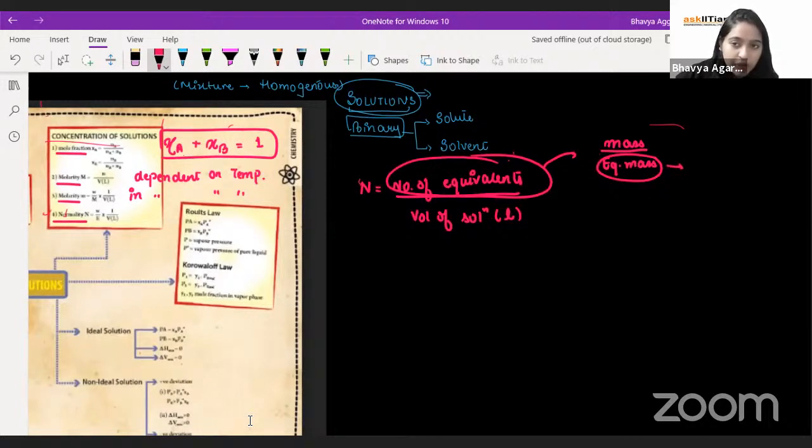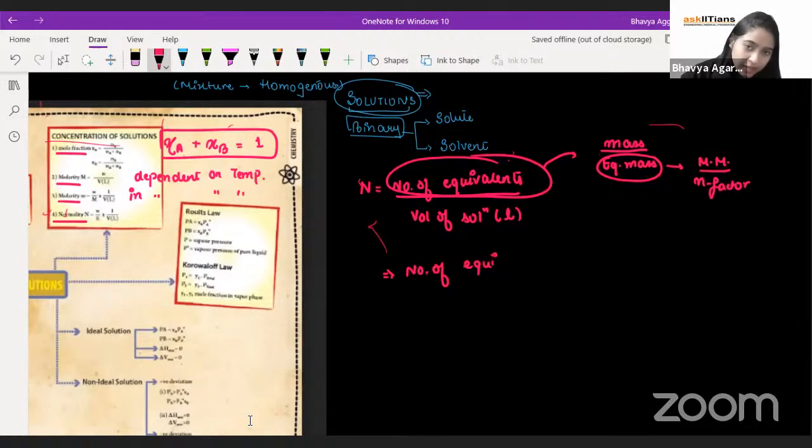And this equivalent mass is given as molecular mass by N factor. And these number of equivalents, as you guys rightly said, is actually dependent on moles as N into moles, where N is nothing else but N factor.